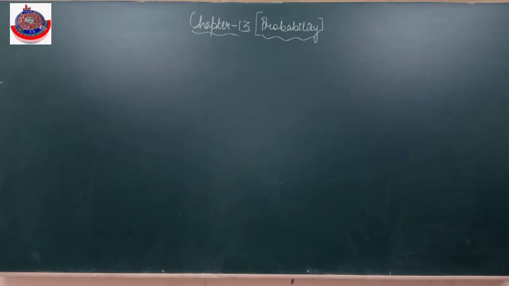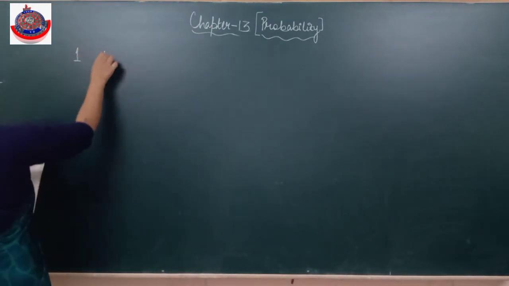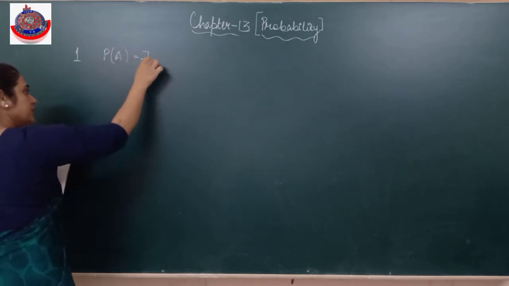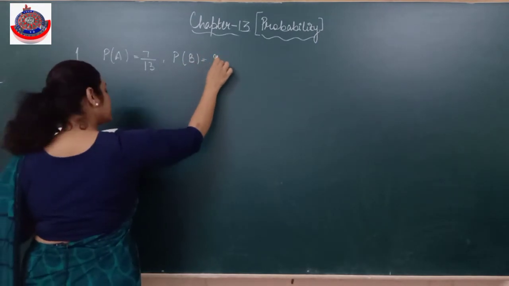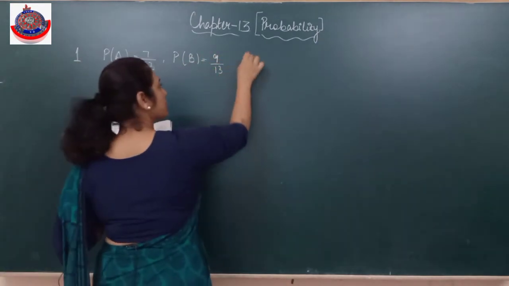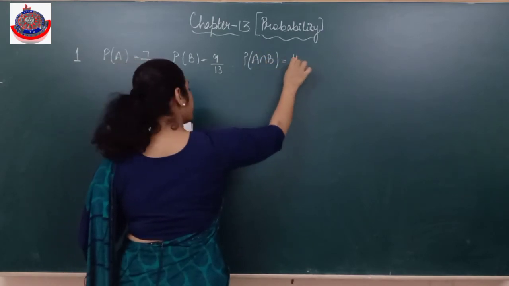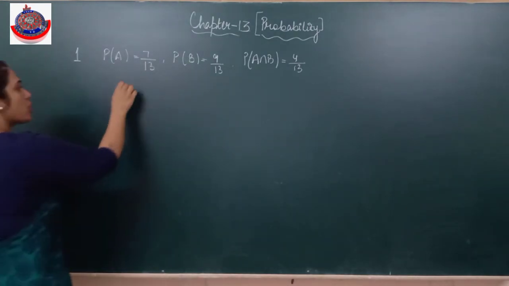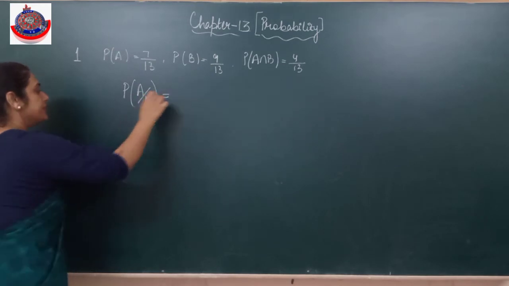Let's see some examples now. It says, if probability of A is given to be 4 by 13, probability of B is given to be 9 by 13, and probability of A intersection B is given to be 4 by 13, I need to find out the probability of A when B has already occurred.